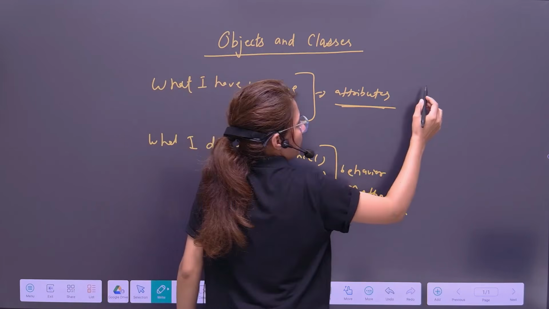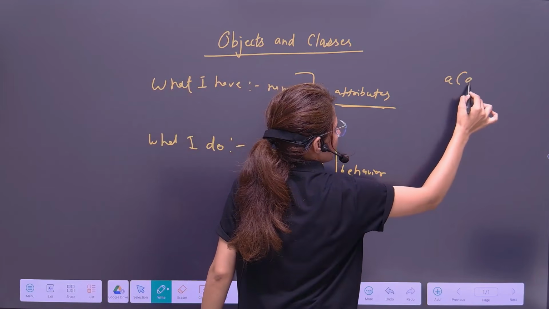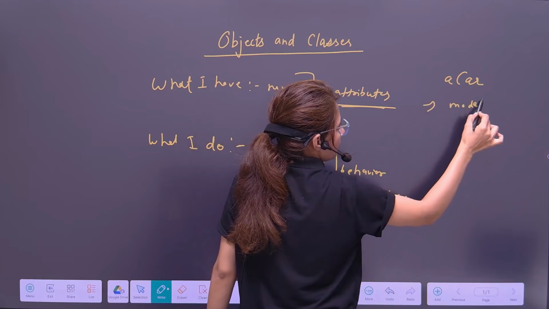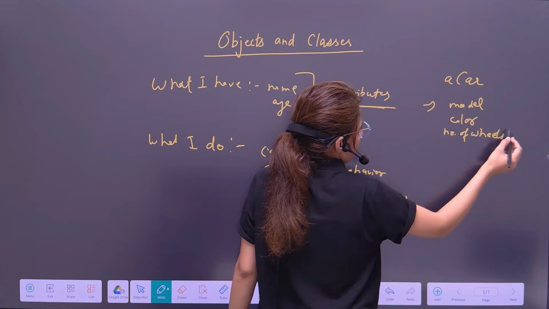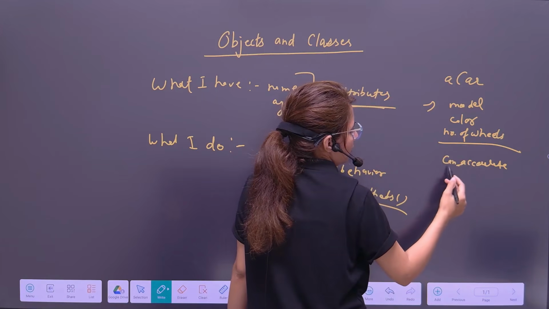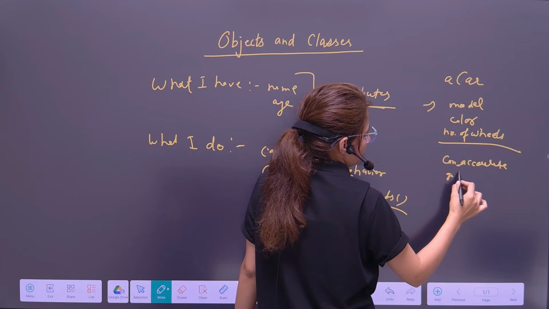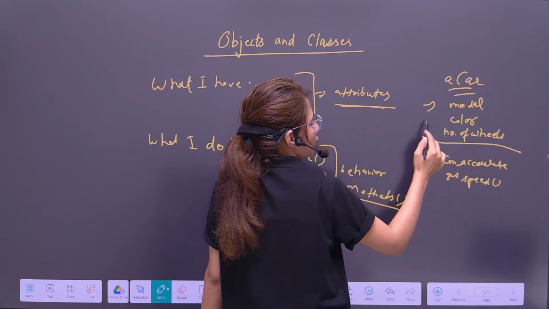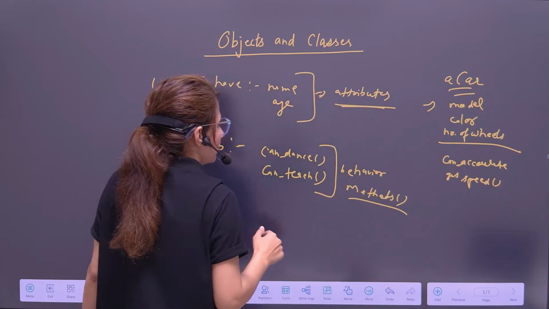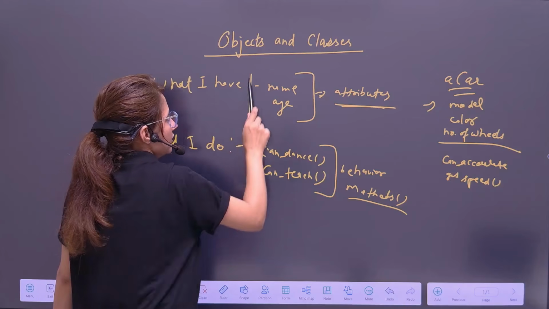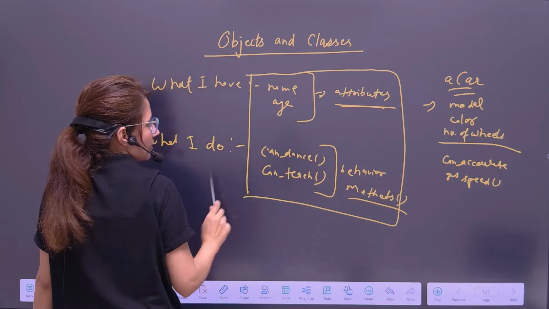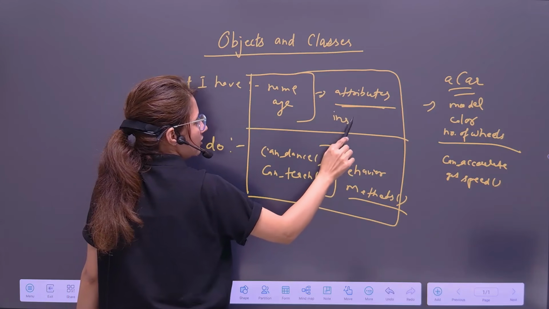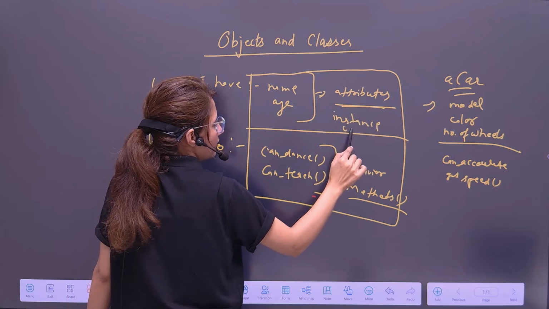Or let's take one more example. Example of a car. A car will have its model, its color, number of wheels, and maybe behavior is like it can accelerate or get speed, these kinds of things. So a car is an object which has some attributes and some behavior. We wrap up these things in a single unit. So these are called methods, and these are called attributes or instance variables.